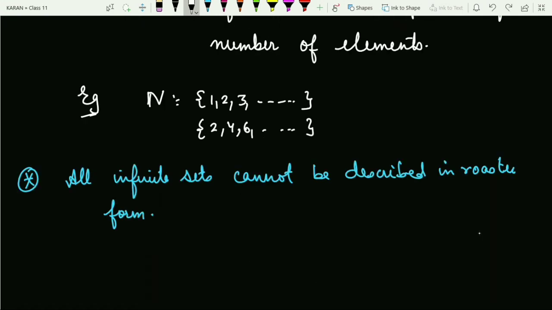Fine. Note that all infinite sets cannot be described in roster form, because you should recall the definition of a roster form. Whenever you have to write the elements in roster form, you have to list all the elements and separate them with commas. But in case of infinite sets, you do not know the last element. That's why you cannot describe all the infinite sets in the roster form, right? So I hope these two definitions are clear.